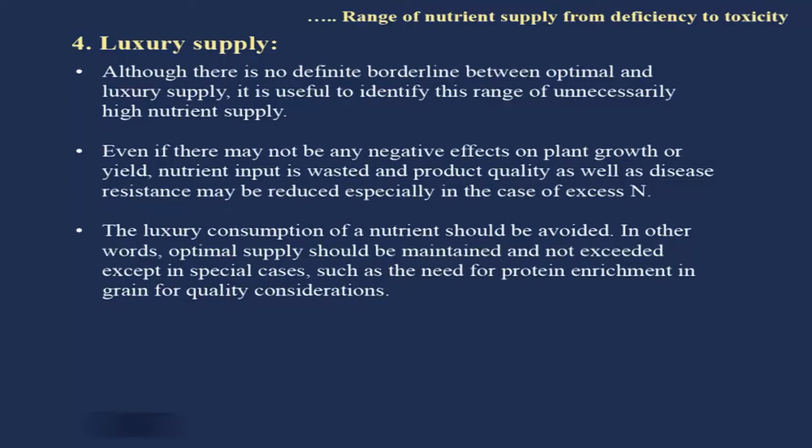Similarly, potassium can be accumulated by the potato crop sometimes, in case of excess supply or where soils have very high levels of potassium. In that case, potassium may be accumulated in the potato crop, but it will not affect the crop adversely. Rather, it will be just luxury consumption, meaning useless consumption that could have been avoided. The luxury consumption of a nutrient should be avoided. In other words, optimal supply should be maintained and not exceeded except in special cases, such as the need for protein enrichment in grain for quality consideration.